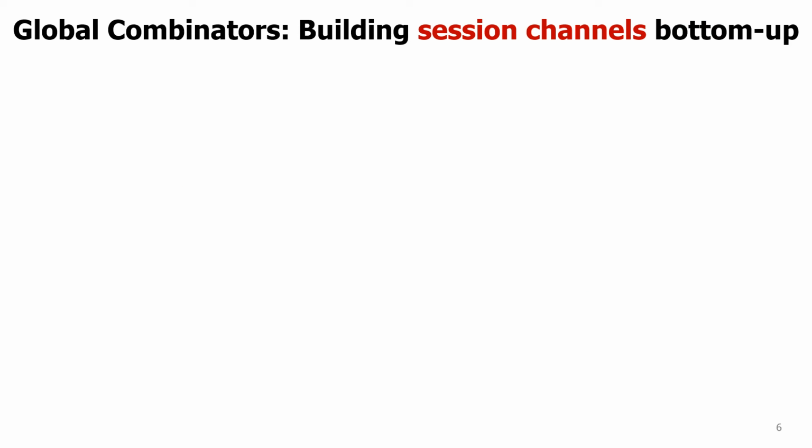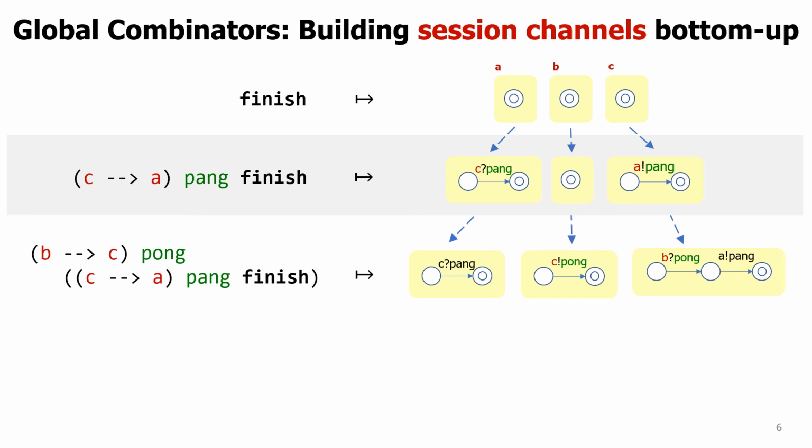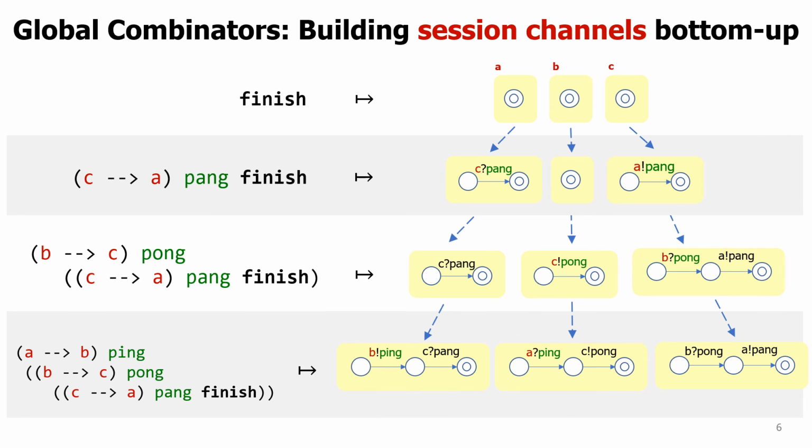In this bottom-up manner, the arrow combinator will build the tuple of session channels conforming to the protocol. The terminated session channels are then updated to the C to A communication, then preceded by B to C communication, which is further preceded by A to B communication.